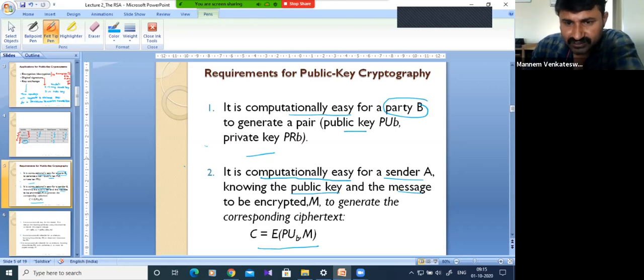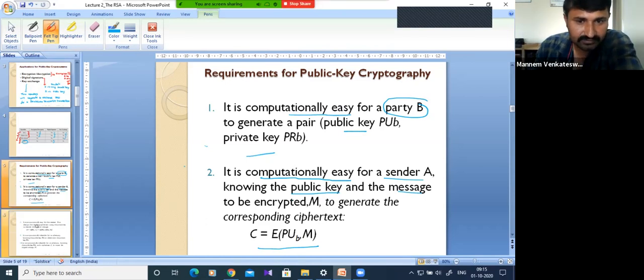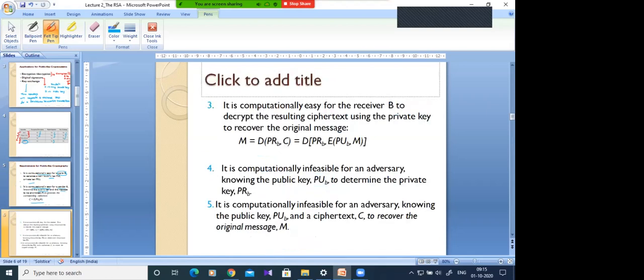Are these 2 points clear? It is nothing but the algorithm process only, but the requirement means it is easy to generate the public key and private key by the receiver, and easy to encrypt the message using the key and the message. Clear? Yes, sir.